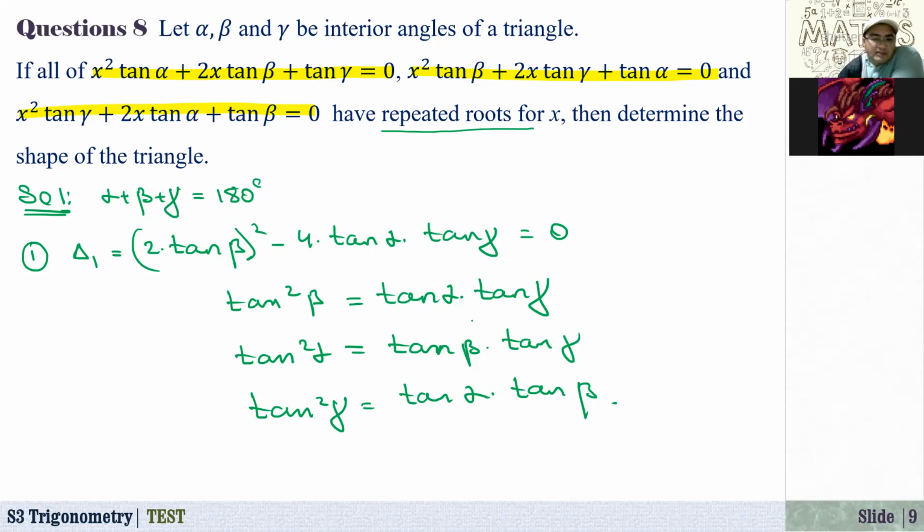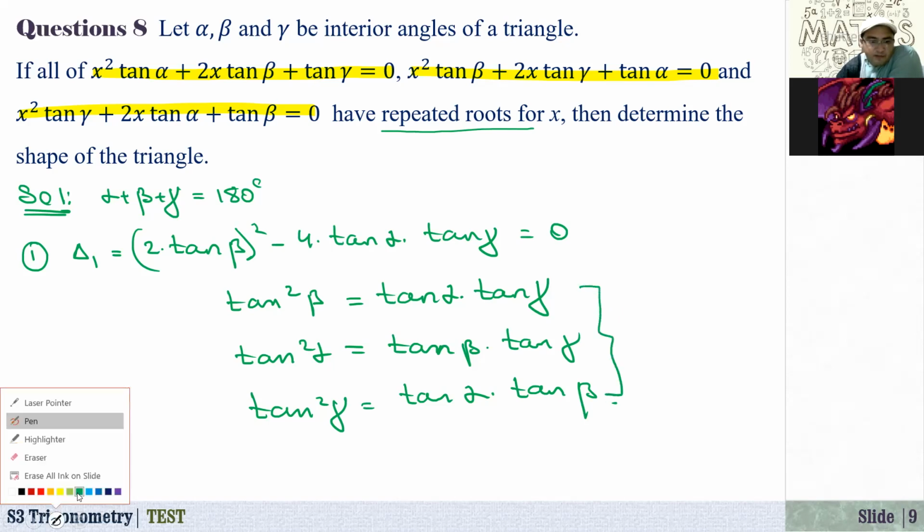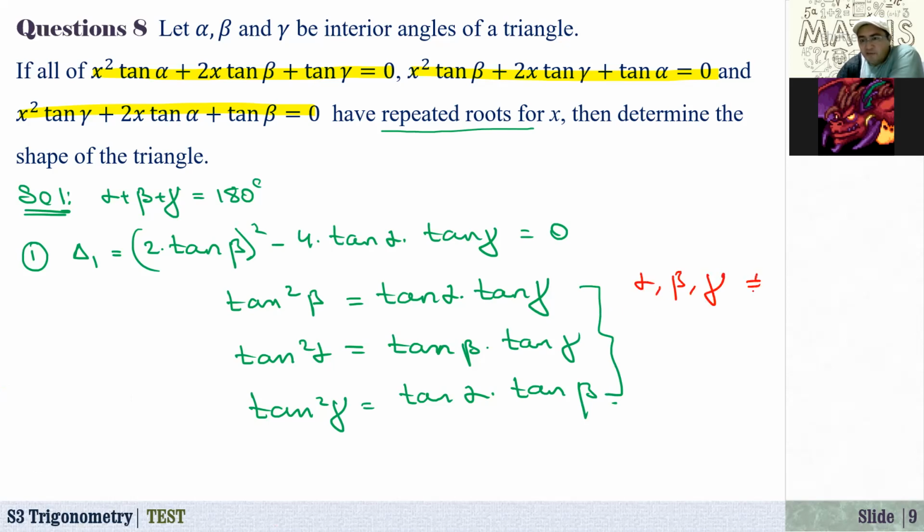From here, we know that alpha, beta, gamma, none of them is equal to 90. Okay, my first conclusion is that none of them is equal to 90 degrees. Why is it so? Because at 90 degrees, tangent is not defined. For example, suppose beta equals 90 degrees. On the left hand side, we have something that's not defined, right?